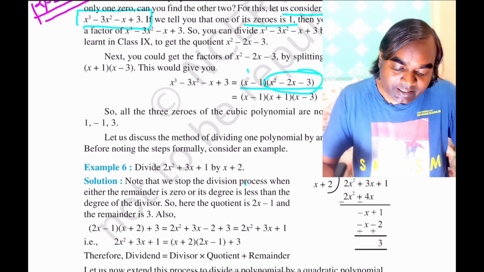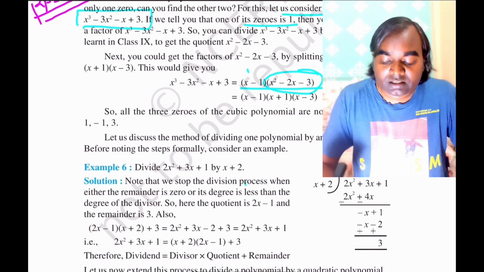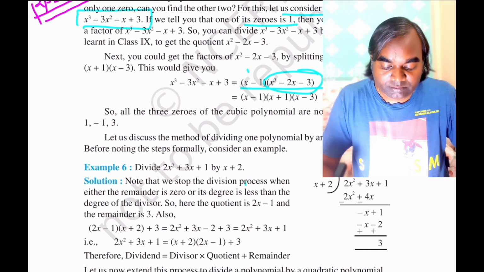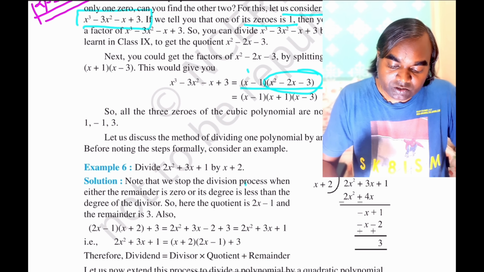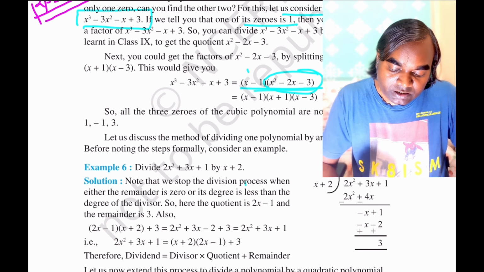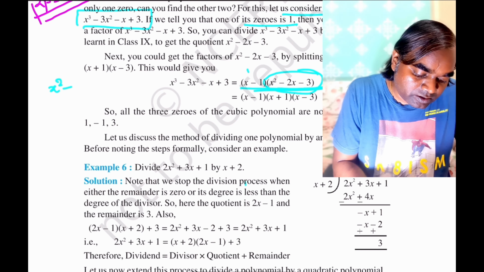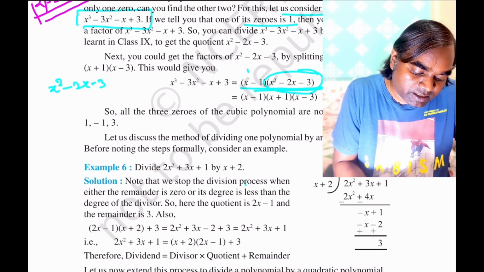So try to divide, because if I do each and every step, it will take more time. So you can do that. So ultimately we have x square minus 2x minus 3.